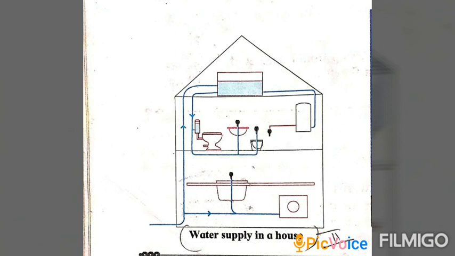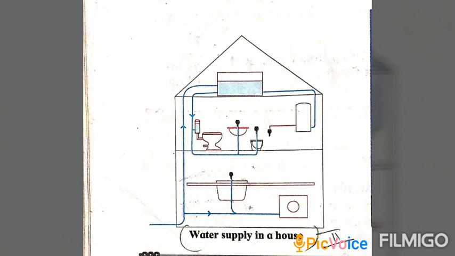Is it so that when we are using water in the kitchen, we have to turn off the tap in the bathroom? No, not at all. When taps are fitted on the pipes, water can be taken or shut off according to the need. This is how water from just one tank can be obtained at several places in a building at the same time.